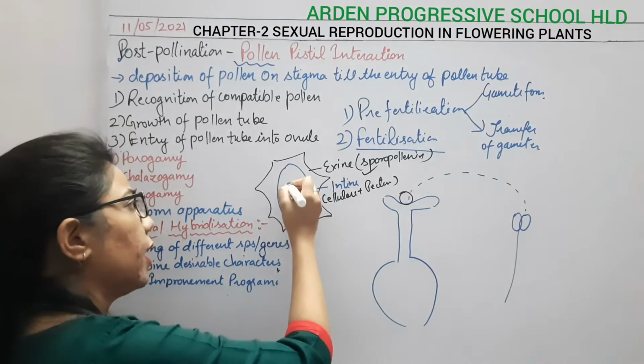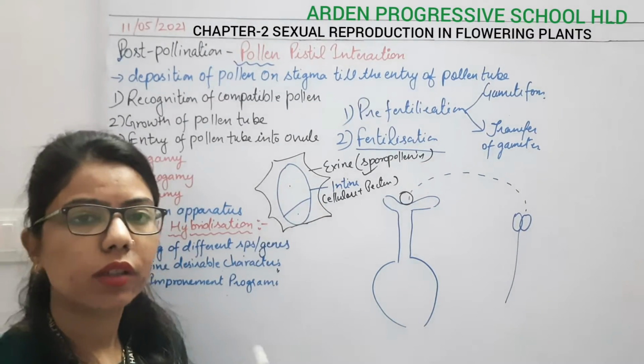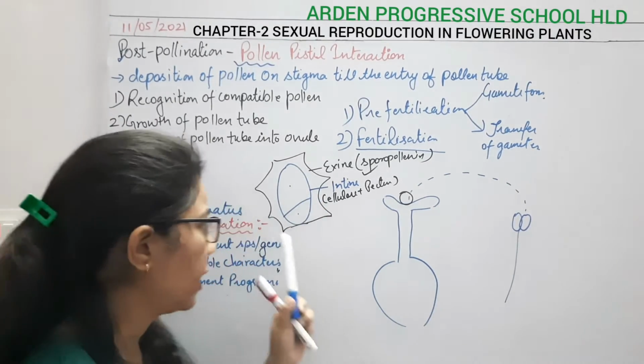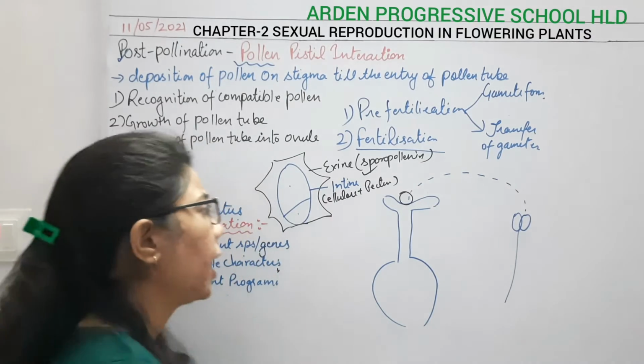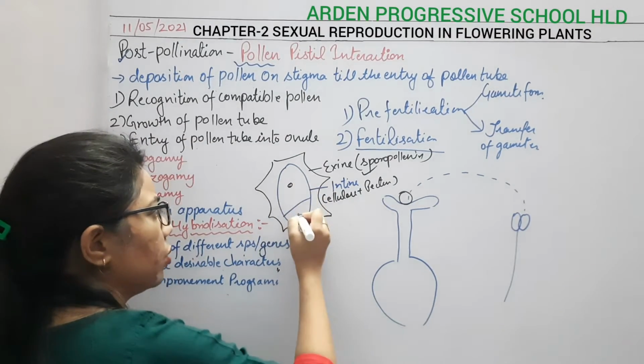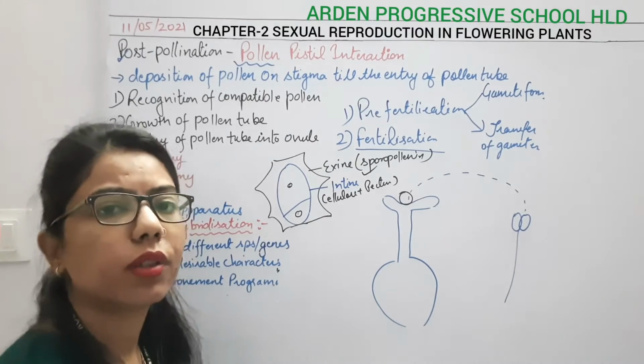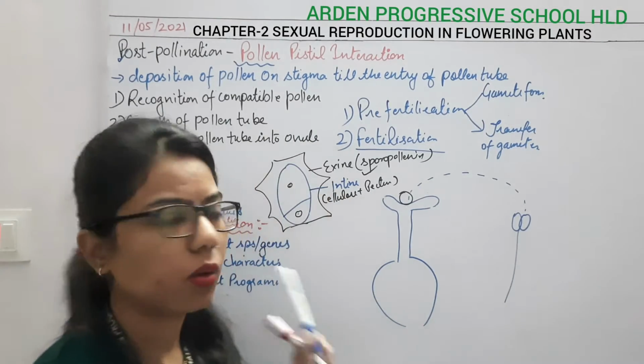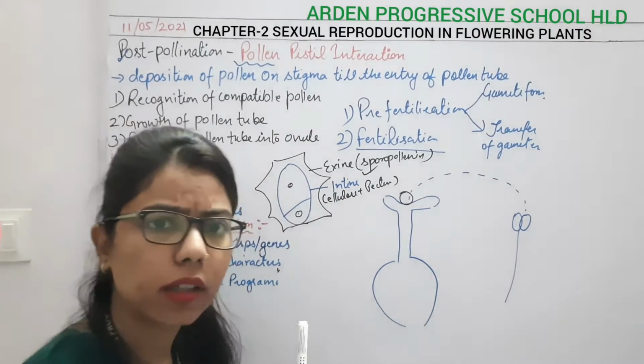So this is the composition of both exine and intine, and inner to this one, in this pollen grain, we have two different cells. What are the two different cells? The vegetative cell as well as the generative cell. The vegetative cell has a nucleus, and the generative cell also has a nucleus. Okay, so this is the structure of the pollen grain.